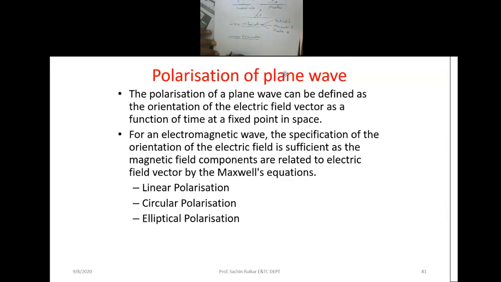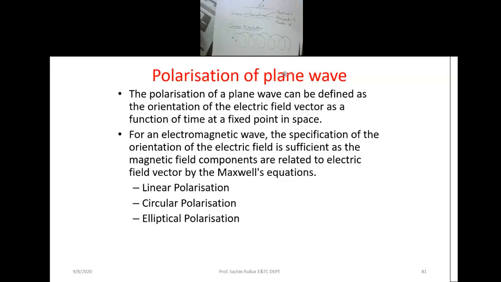Now suppose I consider a ring, that is, a spring. This is nothing but a spring. In this particular case, this is your electric field vector, and the electric field vector is rotating.